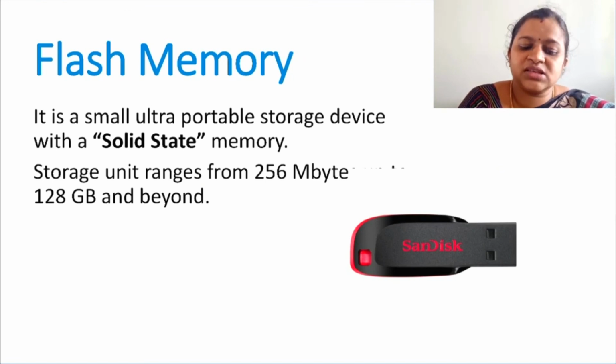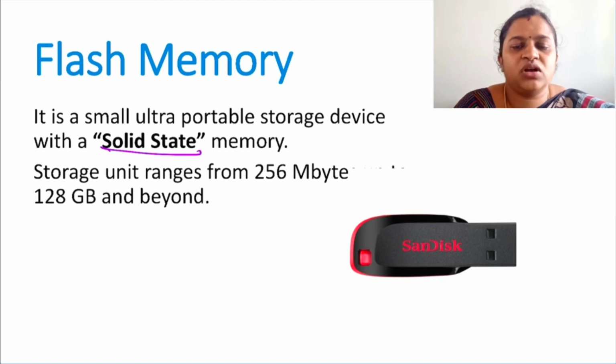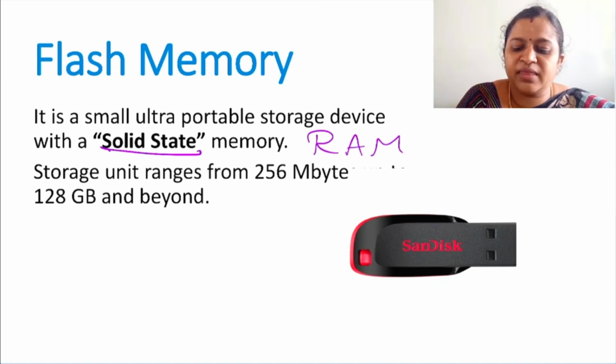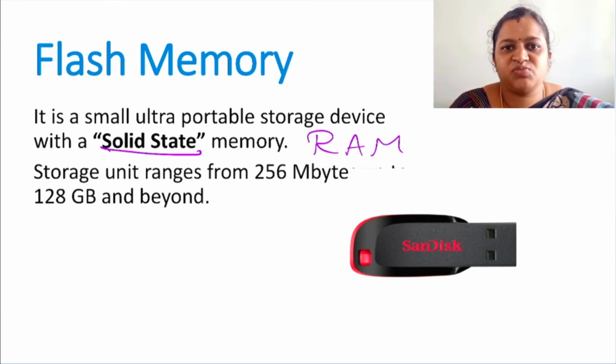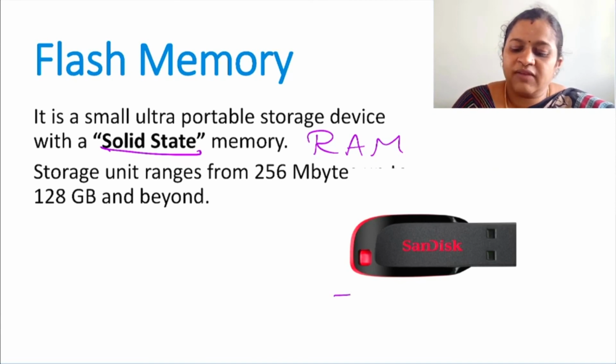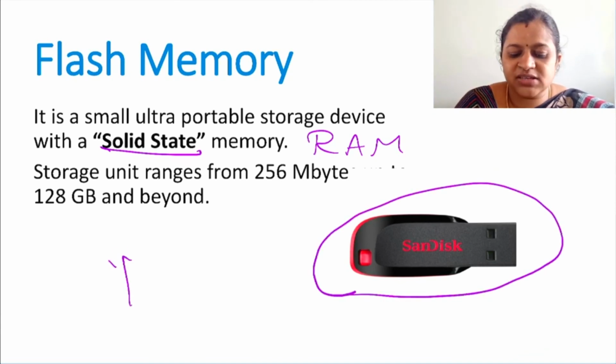Next is flash memory. So flash memory is a small ultra portable storage device with solid state memory. Solid state memory means it is very similar to RAM. From anywhere in the memory you can access the data. And this storage unit ranges from 256 megabytes to 128 gigabytes. And more than that also nowadays the flash memories are available. Now a very good example for flash memory is pen drive.